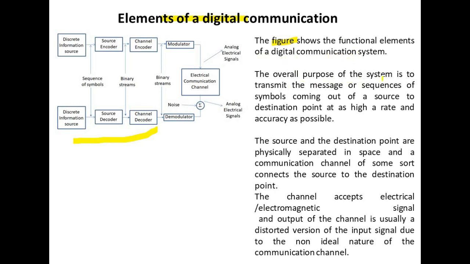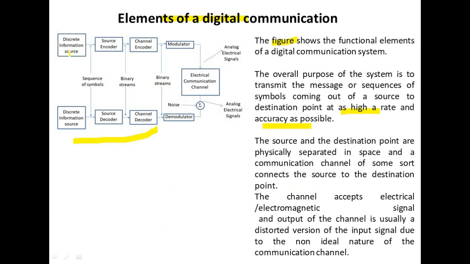The overall purpose of the system is to transmit the message, or sequences of symbols, coming out of a source to the destination point at as high a rate and accuracy as possible. The source and destination points are physically separated in space, and a communication channel of some sort connects the source to the destination point.